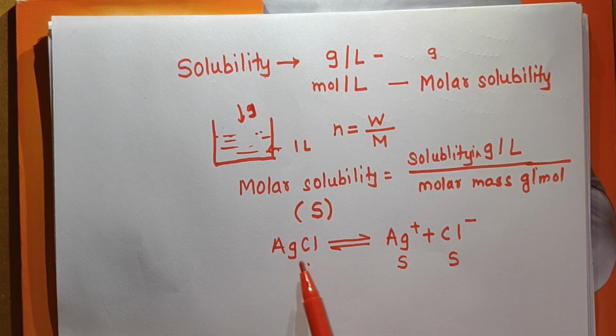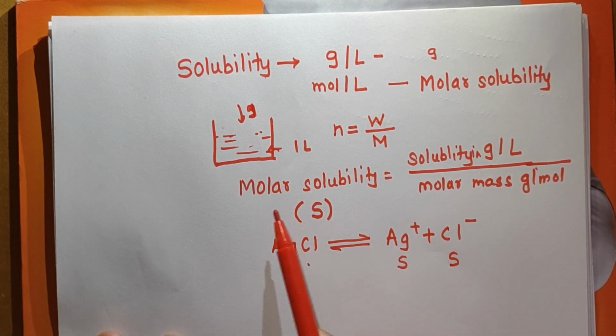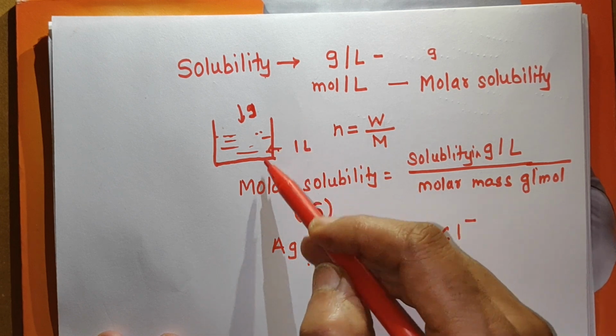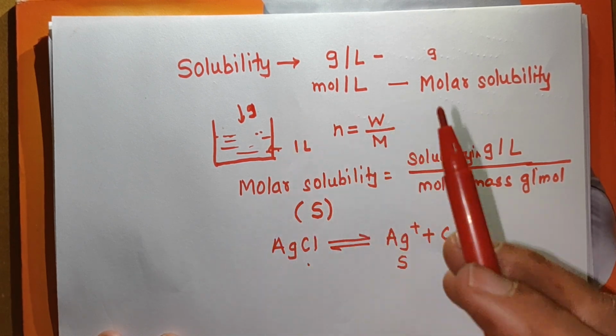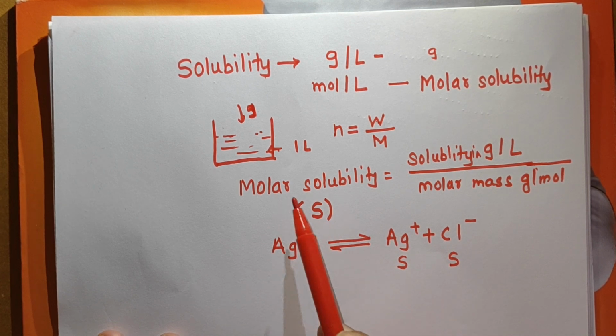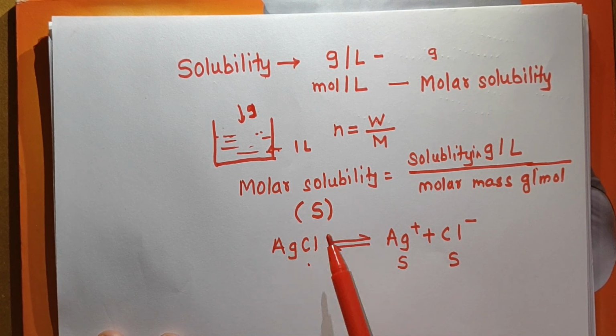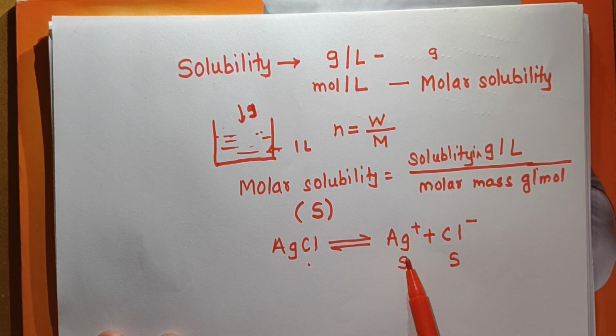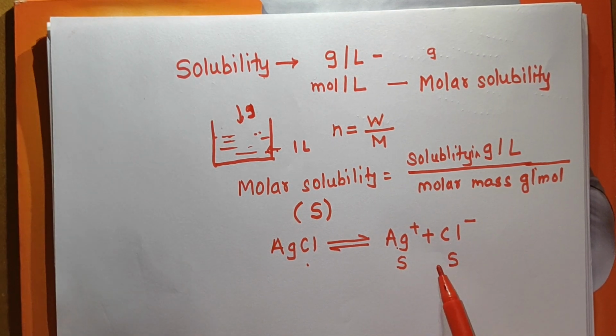Remember, only the dissolved part will be converted into ions. Molar solubility is defined as the number of moles dissolved to obtain a saturated solution. So when we say the molar solubility is S, it means S moles of Ag+ ions and S moles of Cl- ions. If the water has a volume of 1 liter, the molar solubility is S, and so the concentration of Ag+ ions will be S and the concentration of Cl- ions will be S.